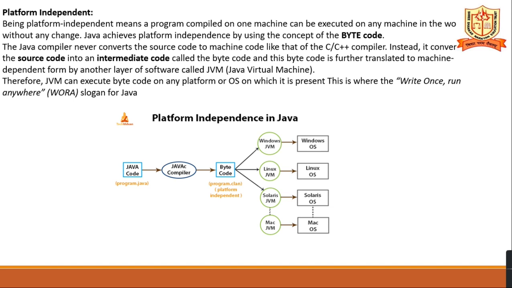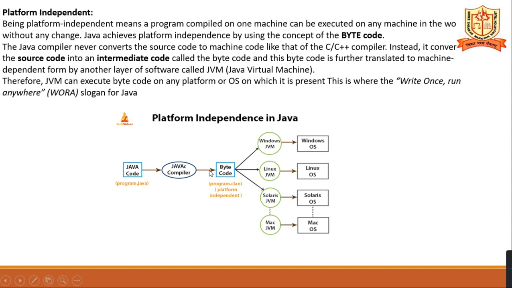The Java compiler never converts the source code to machine code like a C or C++ compiler. Instead, it converts the source code into intermediate code that is called bytecode. Is it clear?